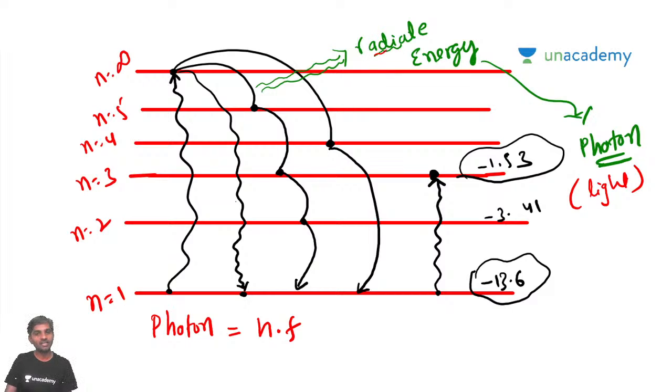So this is the radiated energy. What we need to remember is that a photon is the energy radiated by an electron when it moves from a higher energy level to a lower energy level, and a photon is represented by h into f. Hope you are getting the point. The initial classes of EDC are very important, and they are more of theory, but still I am trying to include some questions so that I make it interesting. Hope you're getting the points.